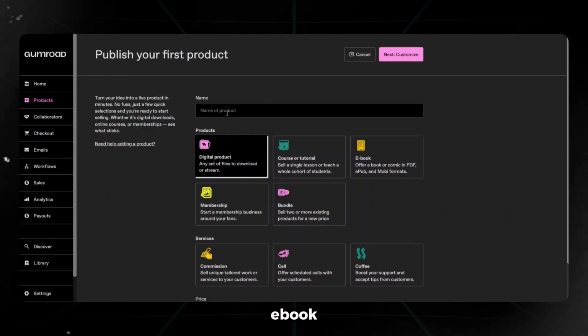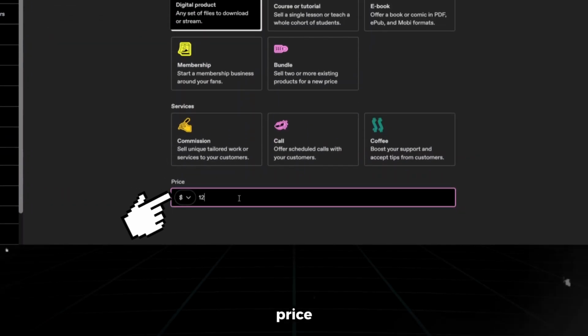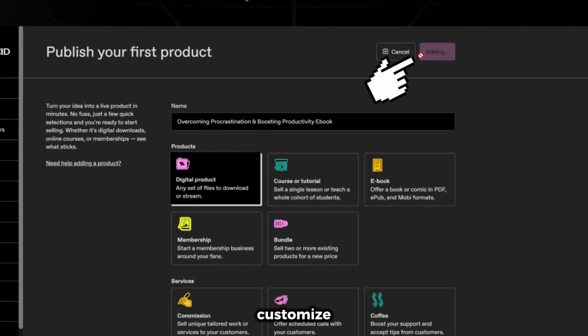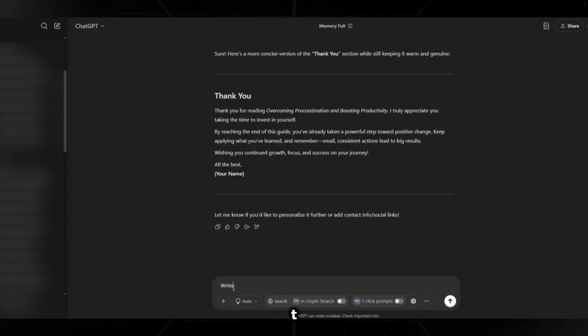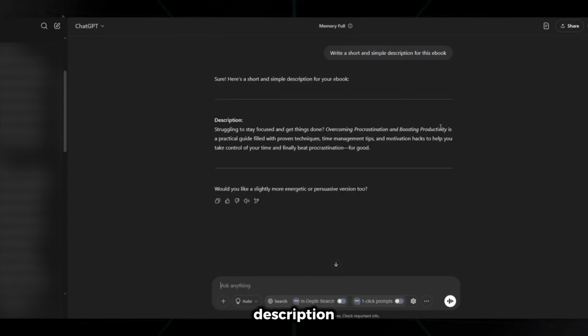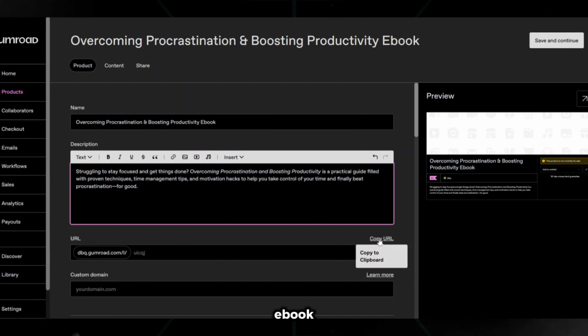Alright, to upload the ebook on Gumroad, I'll add the name, select digital product, and add the price for the product, and I'll click on Customize. I'll then add the description for this product. I'll just go back to ChatGPT and ask it to write a short and simple description for the ebook, then I'll paste it here. This is going to be the URL for this ebook. I can come back and copy it whenever I need it.